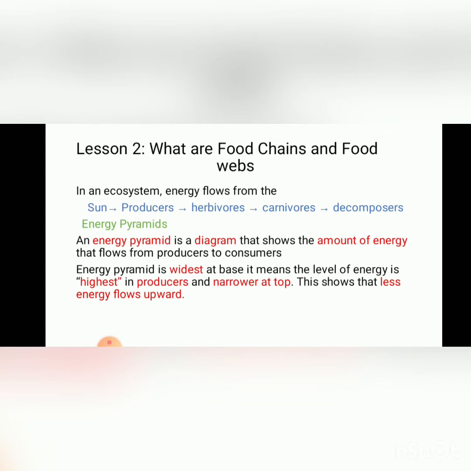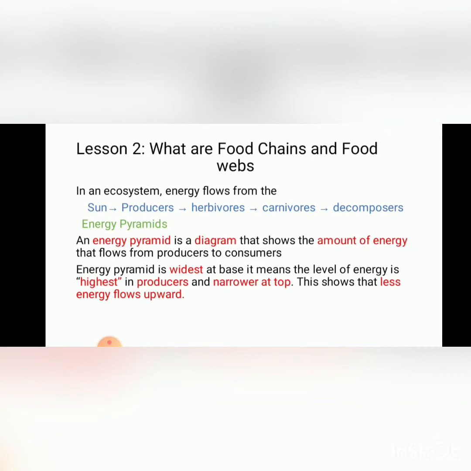To understand the concept of food chains and food webs within ecosystems, first of all we have to understand what an energy pyramid is. An energy pyramid is a diagram that shows the amount of energy that flows from producers to consumers.